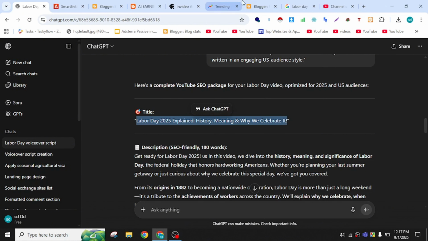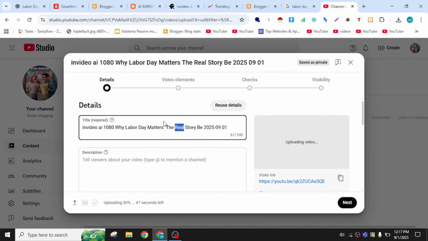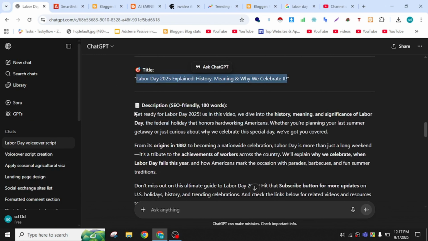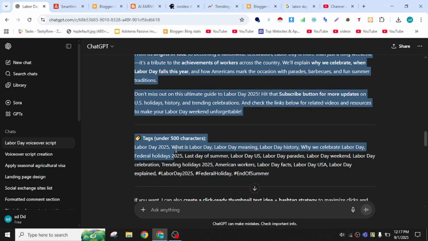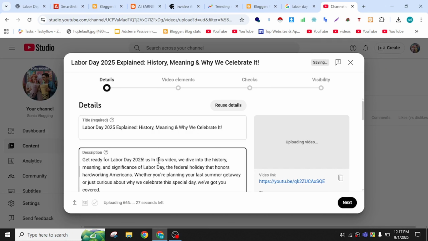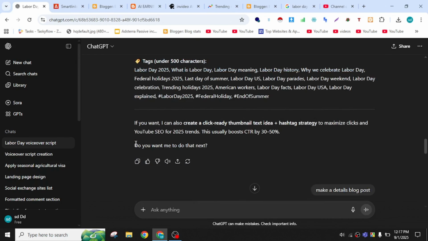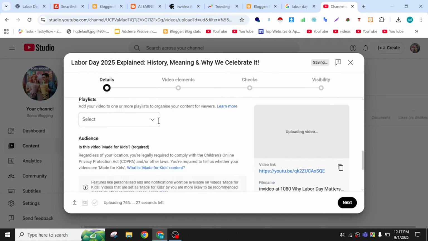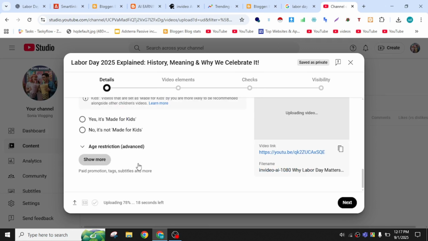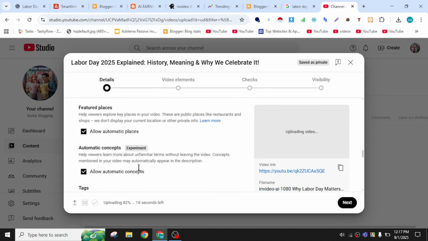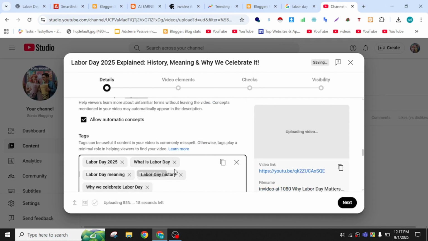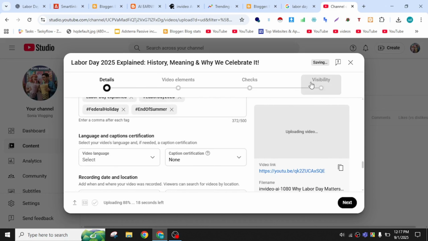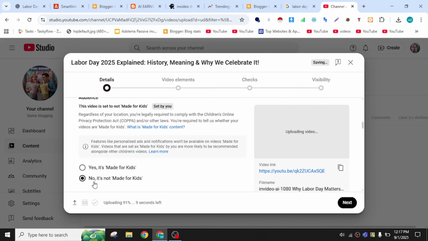So copy this title from here, paste it in here, give a description like this from here, and just paste it in here, and then copy this and click on this section and click on text.